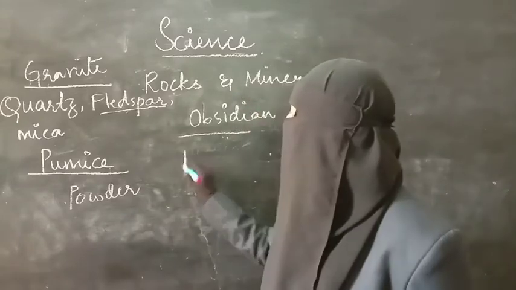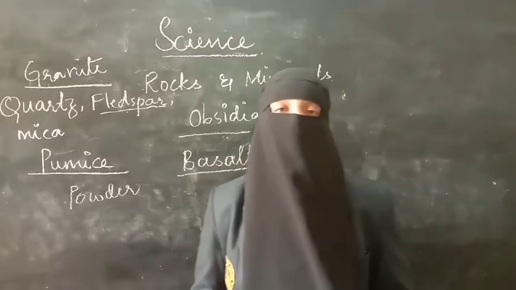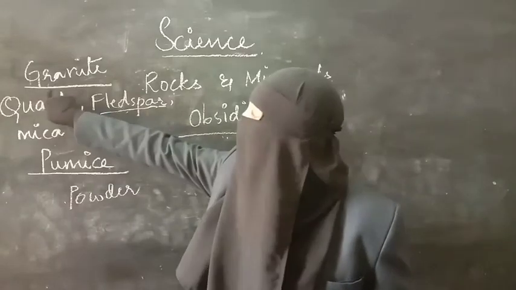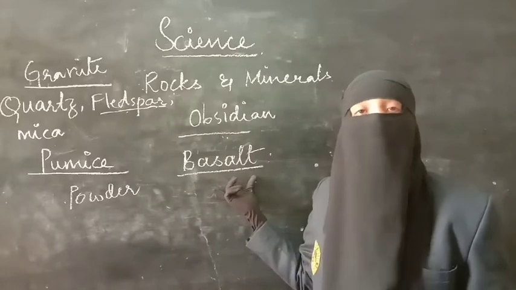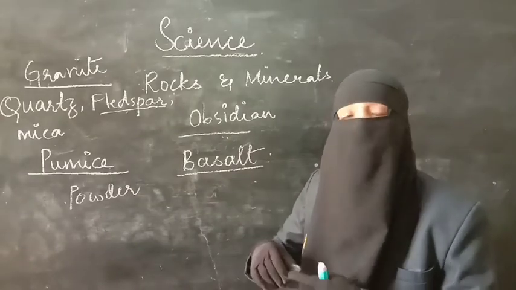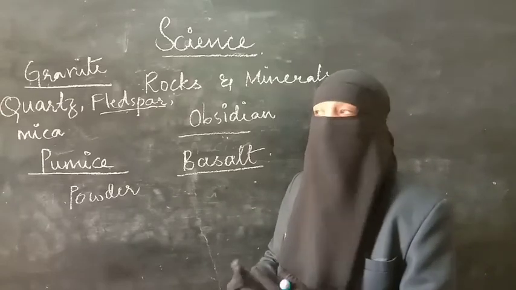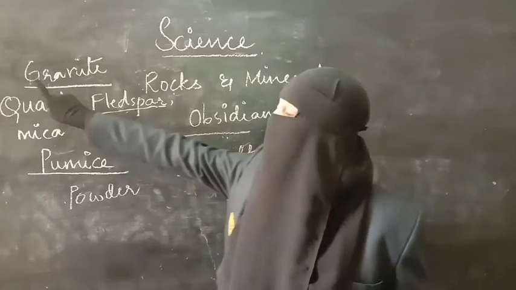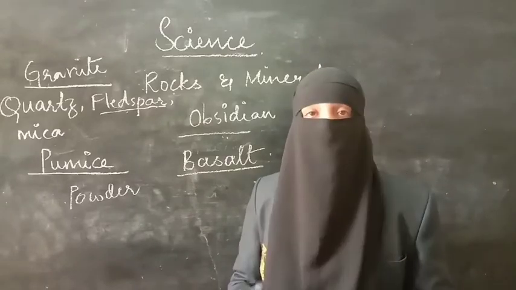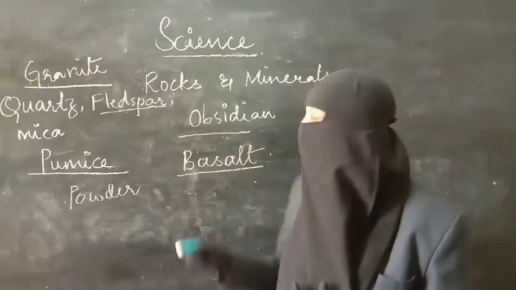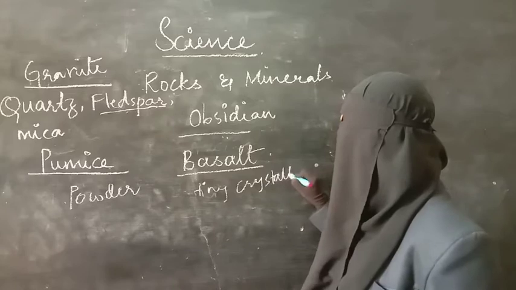Another igneous rock is basalt. This is also formed by lava. Granite is formed when the lava cools down slowly, but basalt is formed when the lava cools down quickly. As soon as the lava is cooling down, the first rock we get is basalt, and afterwards, when it cools down slowly, we get granite. Basalt is also used. It is in the form of powder, and it has only tiny crystals in it.